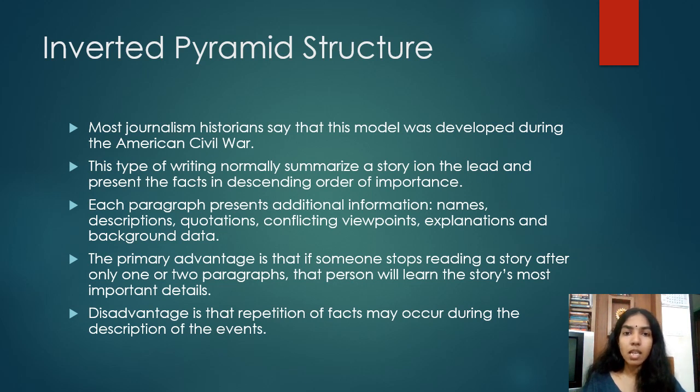And this type of writing normally summarizes the story in the lead, and presents the facts in descending order of importance. So the main thing they are intending to tell will be summarized in the lead sentences, that is the first few sentences, and then the facts or the description of the events will be described in descending order of importance.